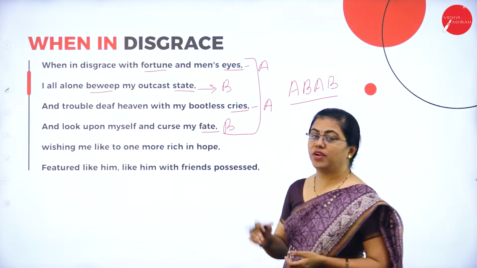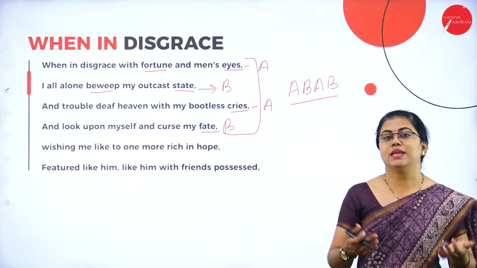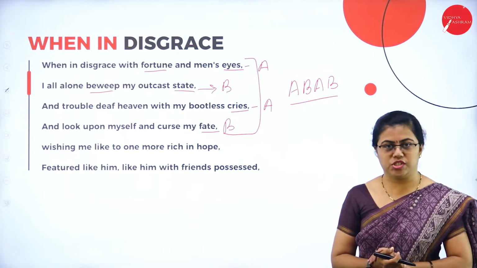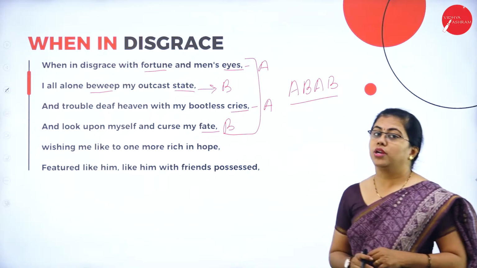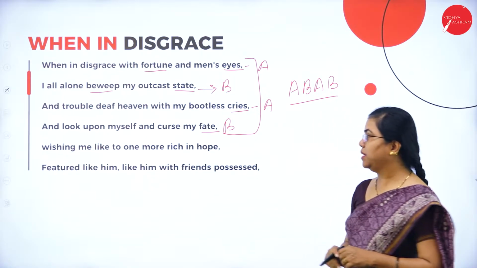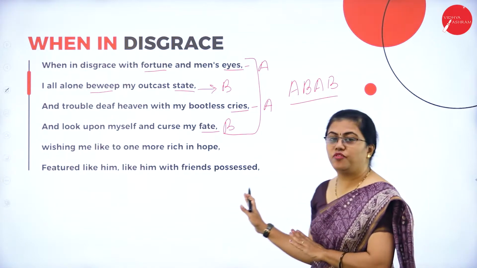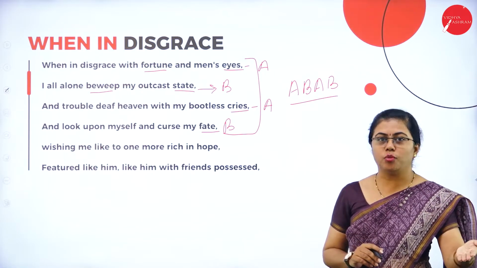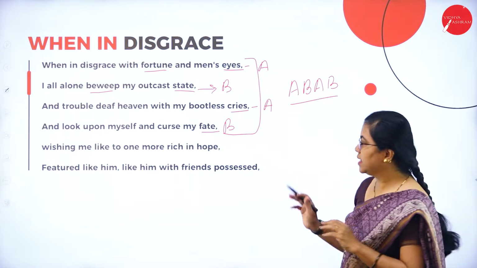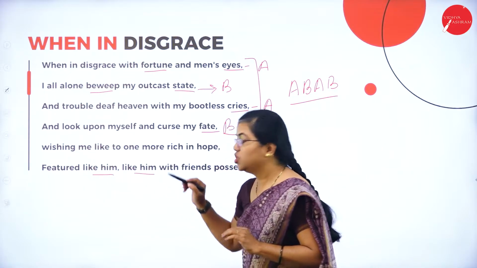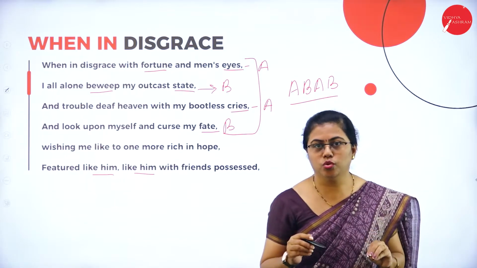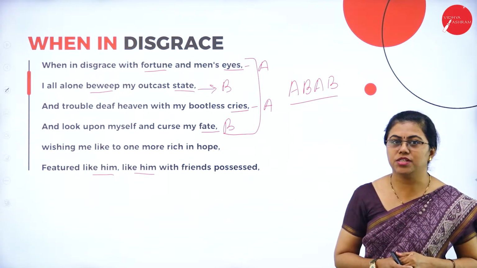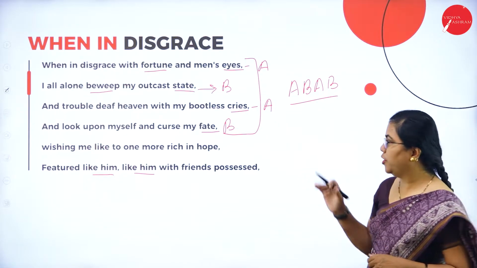And look upon myself and curse my fate. So he is crying, and at the same time he is cursing himself. He is cursing his life because he is in that state. Wishing me like to one more rich in hope, featured like him with friends possessed. So his friends all have skills. The speaker maybe doesn't have as many skills as his friends have. So he is comparing himself to one of the persons here. Like him refers to that fair youth. The poet is not as skilled as that person he is talking about, is what the poet means here.